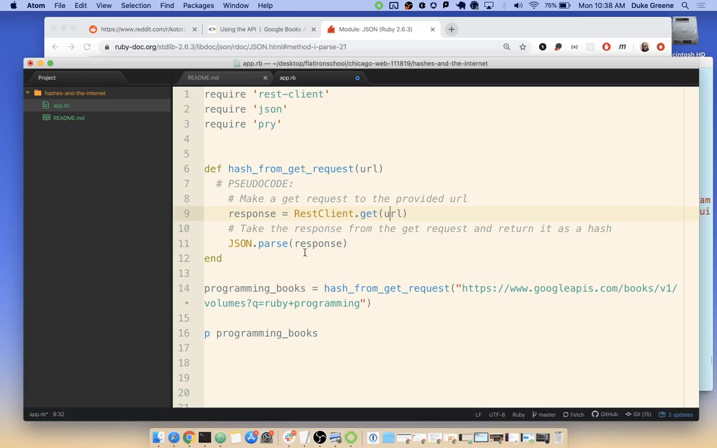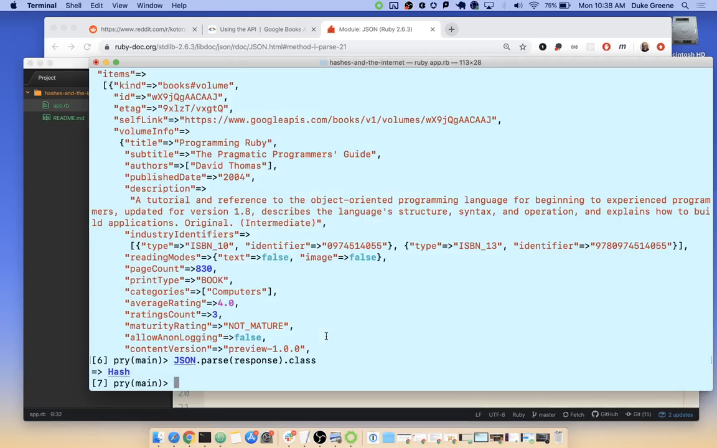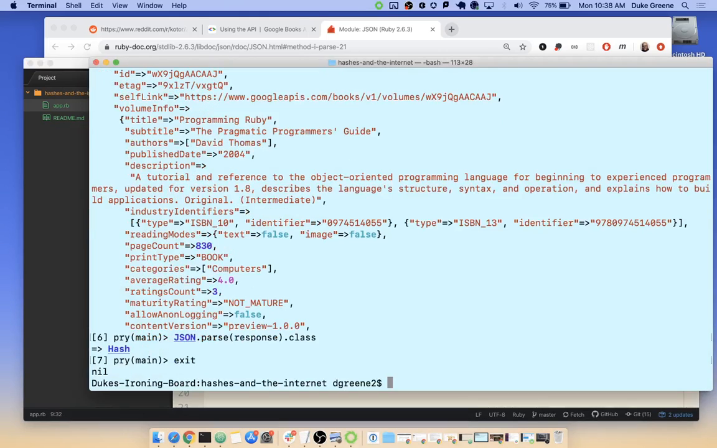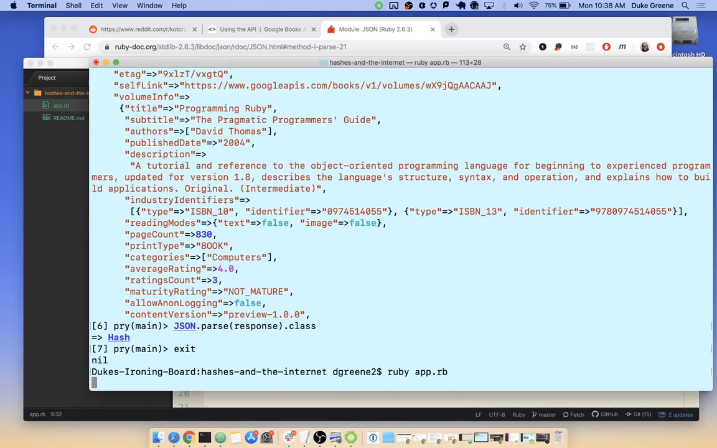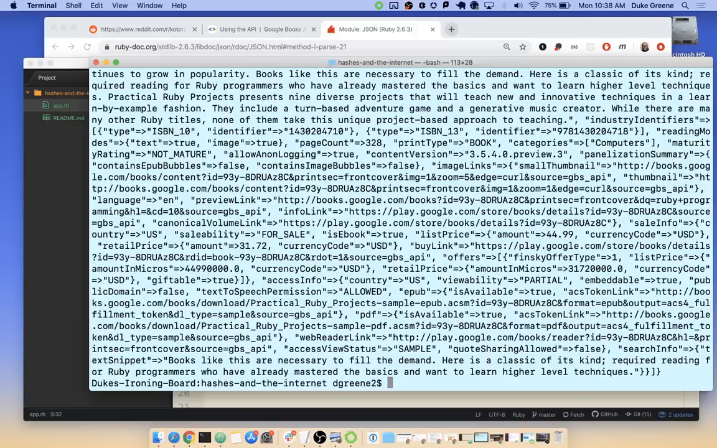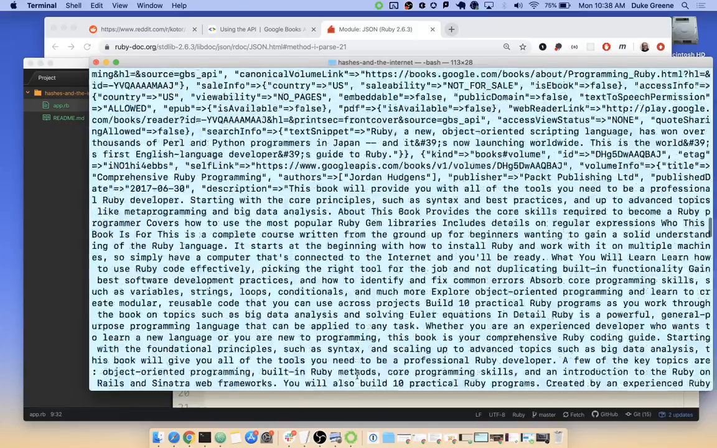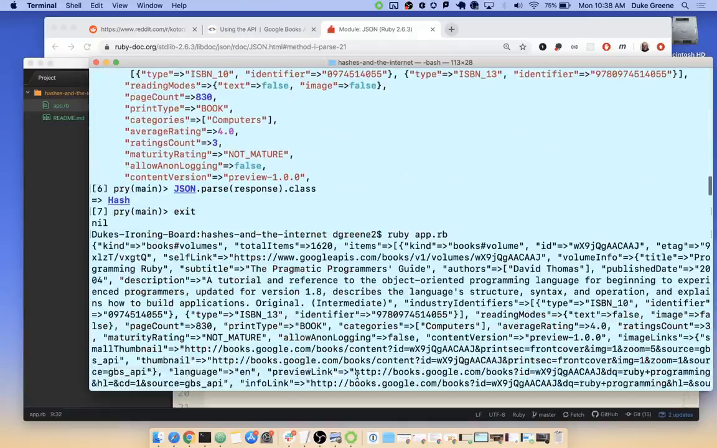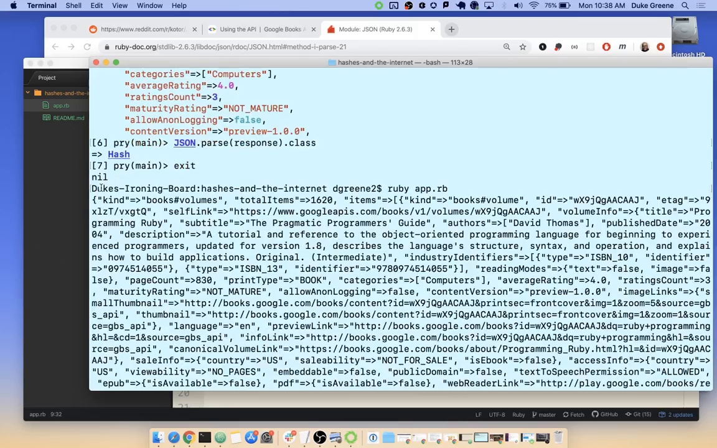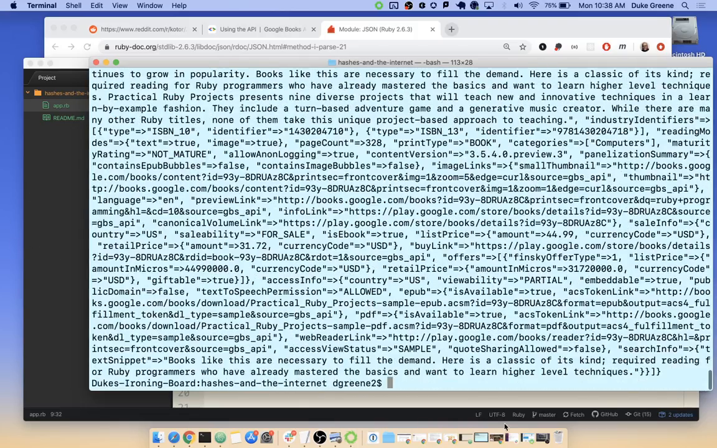So if hash from get request is now going to print out programming books, which I think it will, let's get out of here and then come back. We run it. Notice it took a second, right? Because it had to actually go to the internet and make that request. And now it's printing out this gigantic hash. And we can see that it starts with kind, and then it ends with some kind of nested array as the last piece.